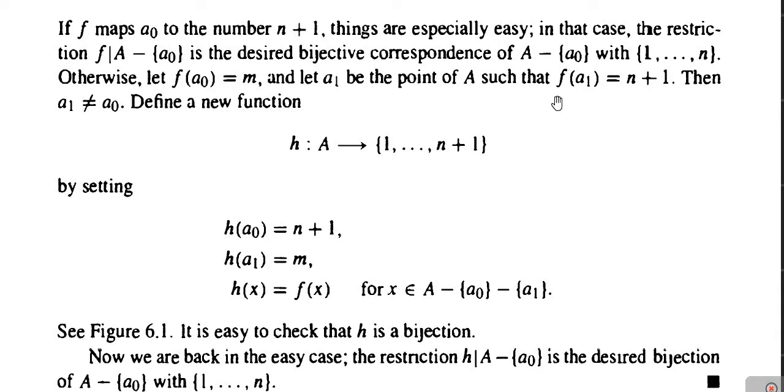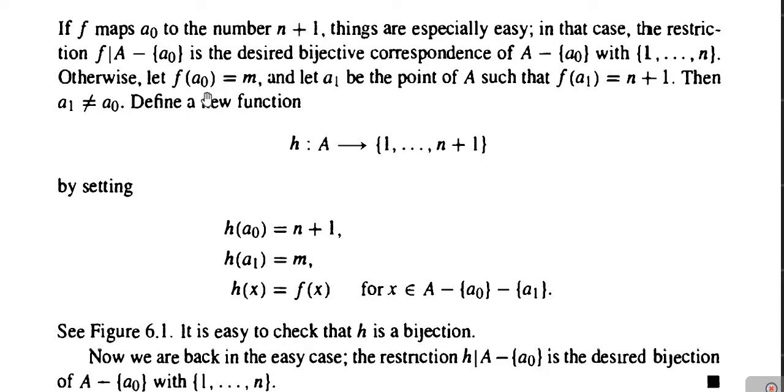There may be any element in the domain A which has its image n plus 1. It can be A5, it can be A10, it can be any member. For our convenience, we are supposing that the element A1 is such that its image is n plus 1. Then clearly A1 is not equal to A naught.